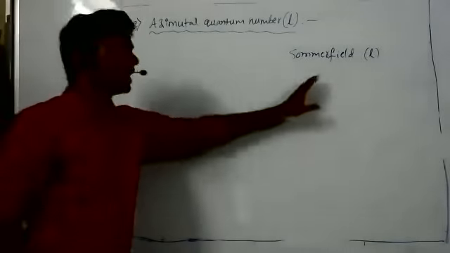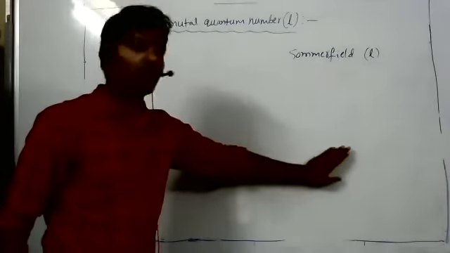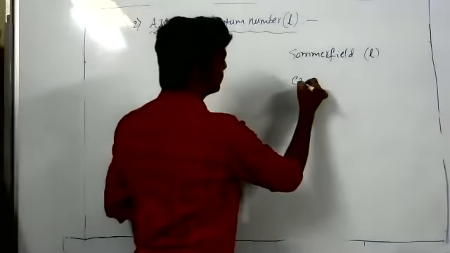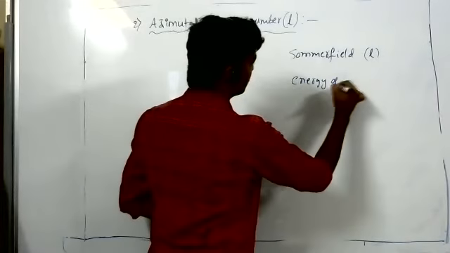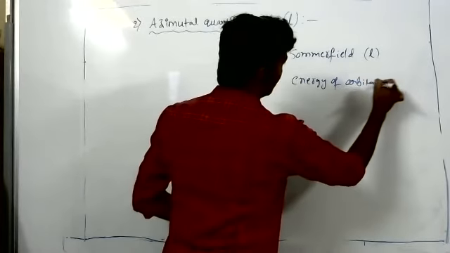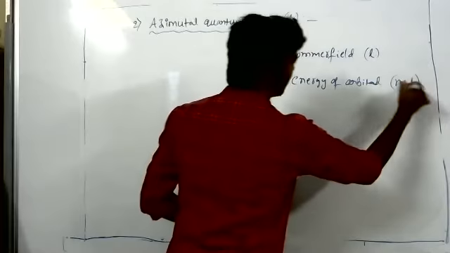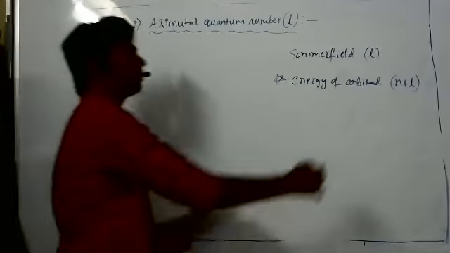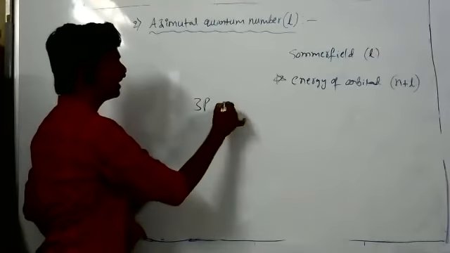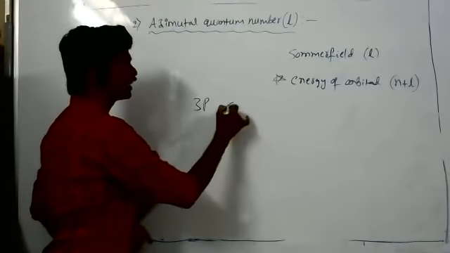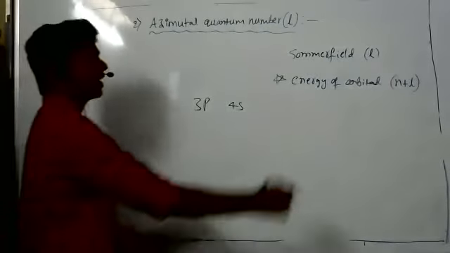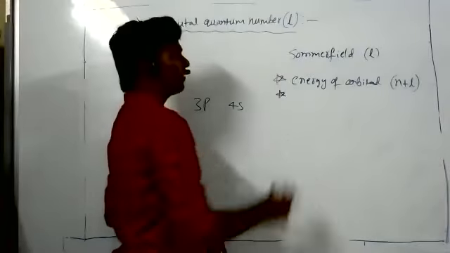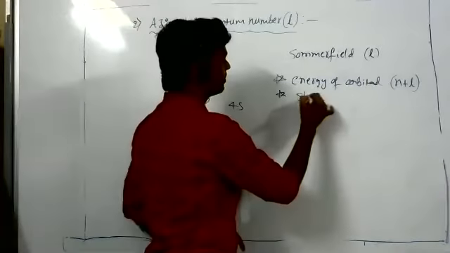So it can explain the fine spectrum of an atom, and also it gives the energy of orbitals. Energy of an orbital is given by the n plus l formula. This is also important. We are applying the n plus l rule. Suppose 3p and 3d are there, which is more energetic, or 4s, which is more energetic? We apply the n plus l rule. And it is also helpful to determine the shape of the orbital.